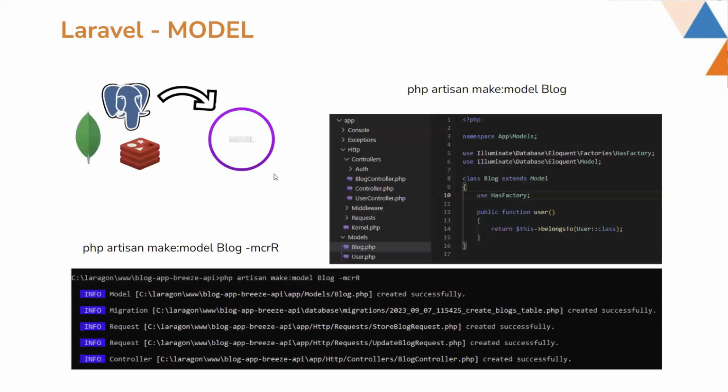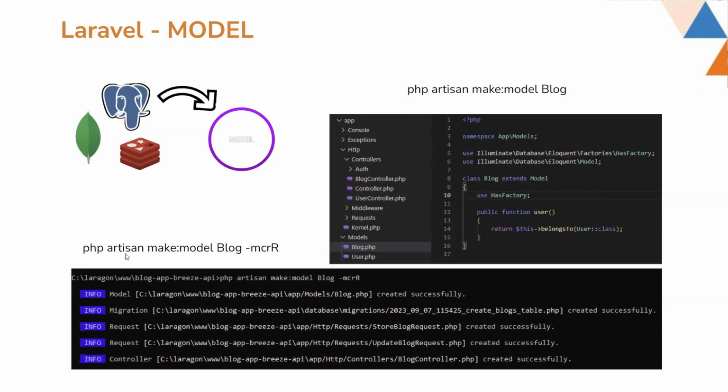After that, let's talk about Laravel's model. So what is a Laravel model? The Laravel MVC pattern starts with model, because M means model, and this model is directly connected to the database. For example, here a Blog model is created, which extends the default Laravel eloquent model, and thus this Blog is automatically connected to the blogs table. And this way you can make other functions and also controllers. You can use this Blog model to easily connect to the blogs table and make some operations according to your need.